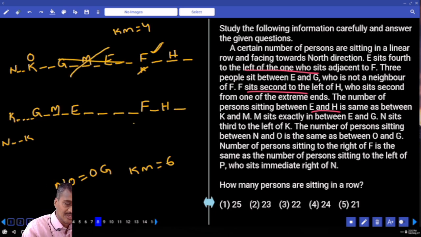Now in this case, 1, 2, 3, 4, 5, 6, 7. Hence 1, 2, 3, so O must be here. O must be to the immediate right. It must have been there. And next one.